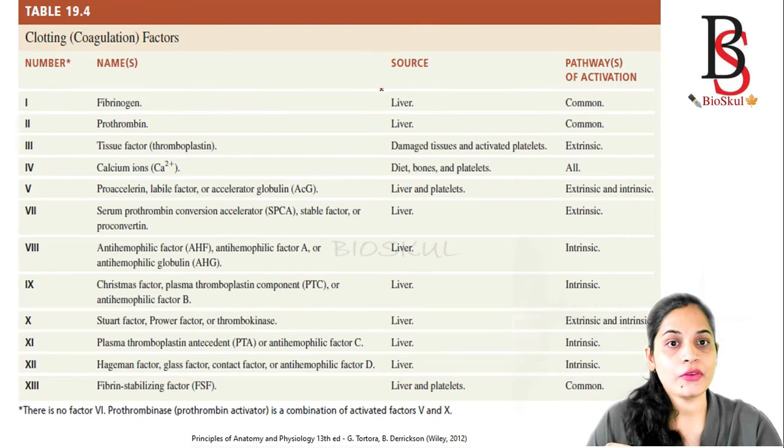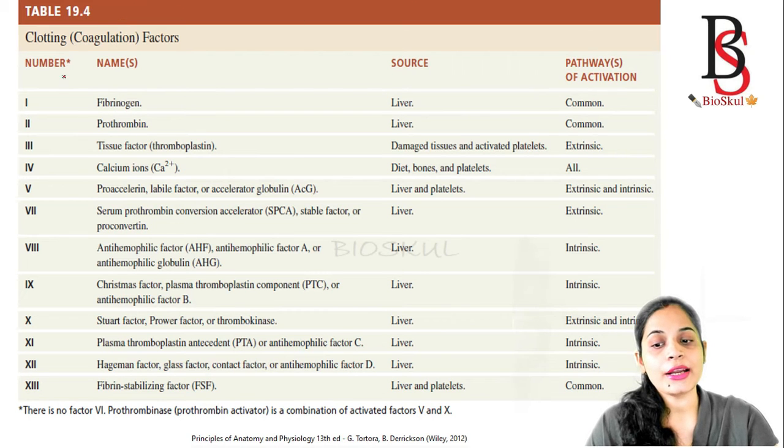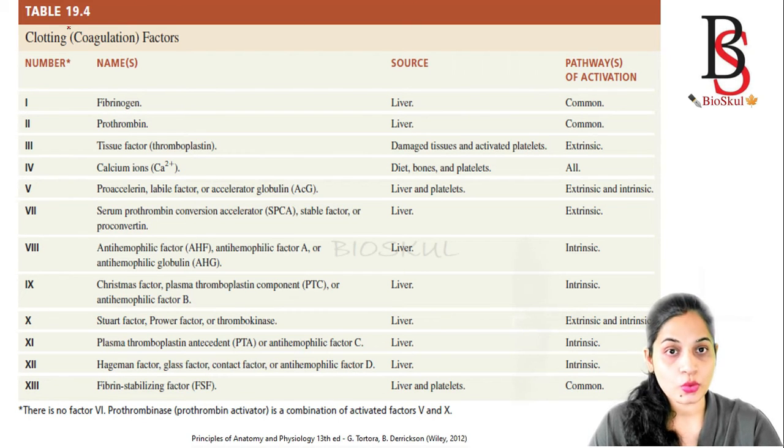So what are the clotting factors and the coagulation factors? How many coagulation factors are involved in the process of blood coagulation? Where are they produced? Okay, let's see. There are 13 factors involved in blood coagulation. The first one is fibrinogen. It is produced from the liver. Then prothrombin, that is also produced from the liver.